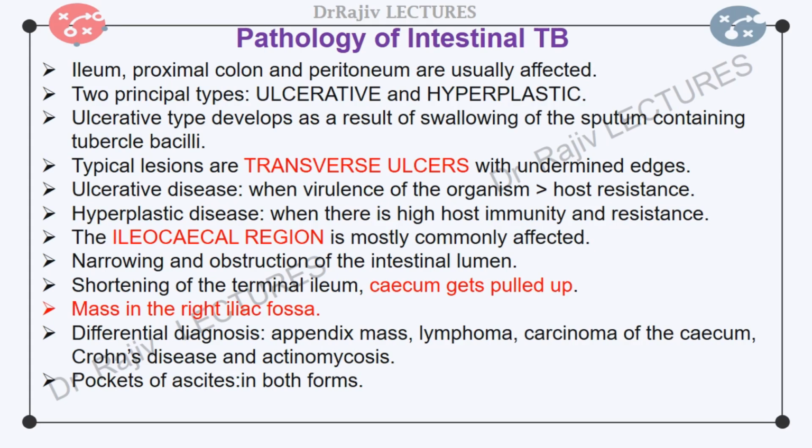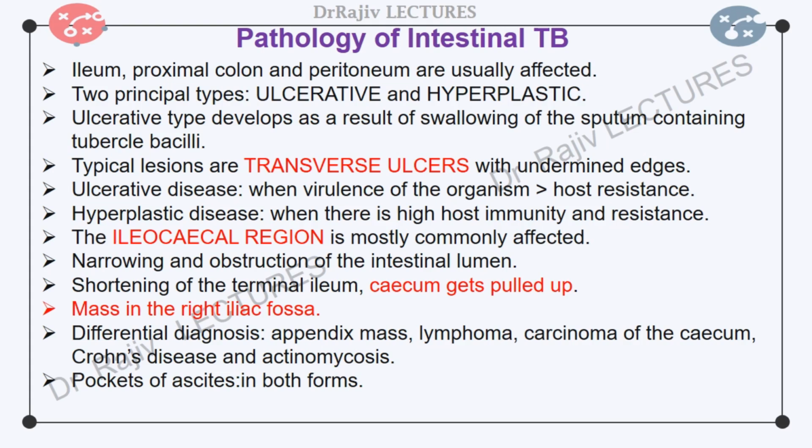The lesions show epithelioid cell caseating granulomas and multinucleated Langerhans giant cells. This severe form of the disease develops when the virulence of the organism surpasses the host resistance. If the host immunity and resistance are high, hyperplastic type of lesion develops.